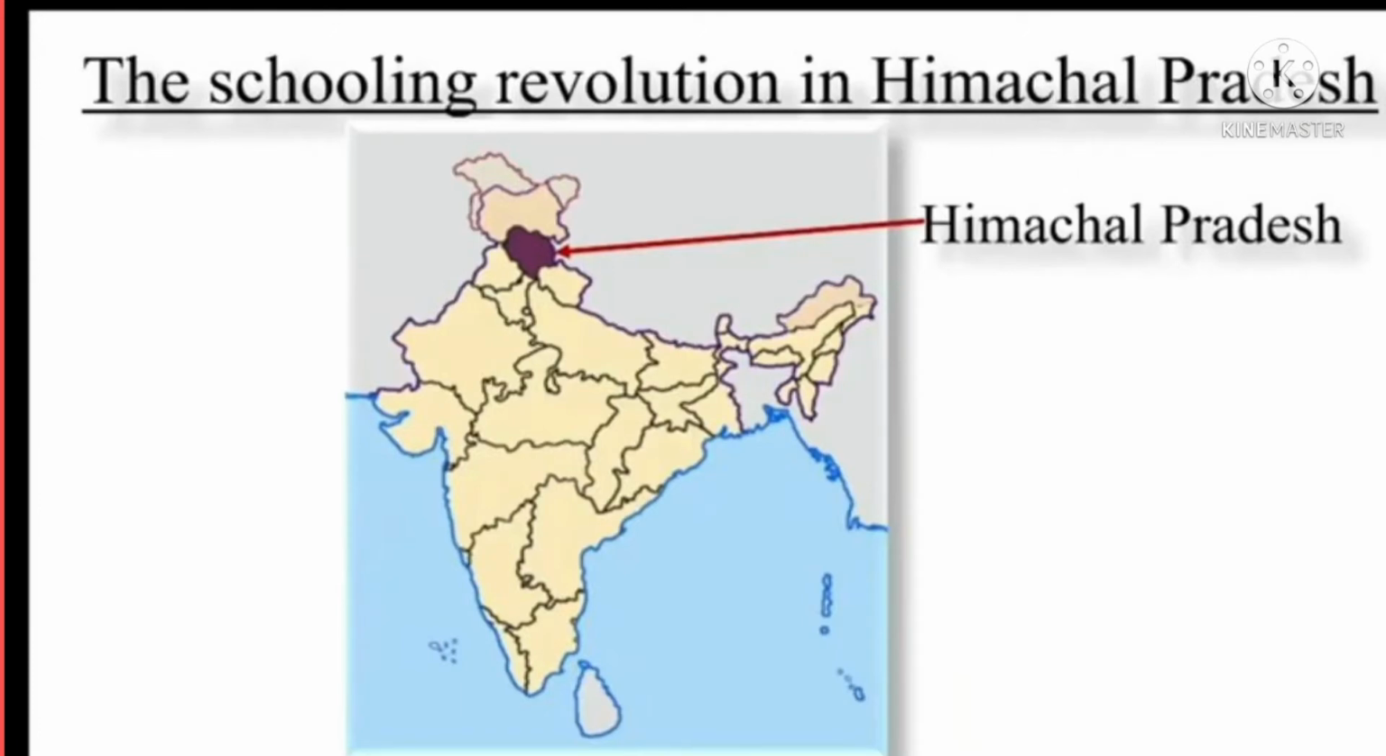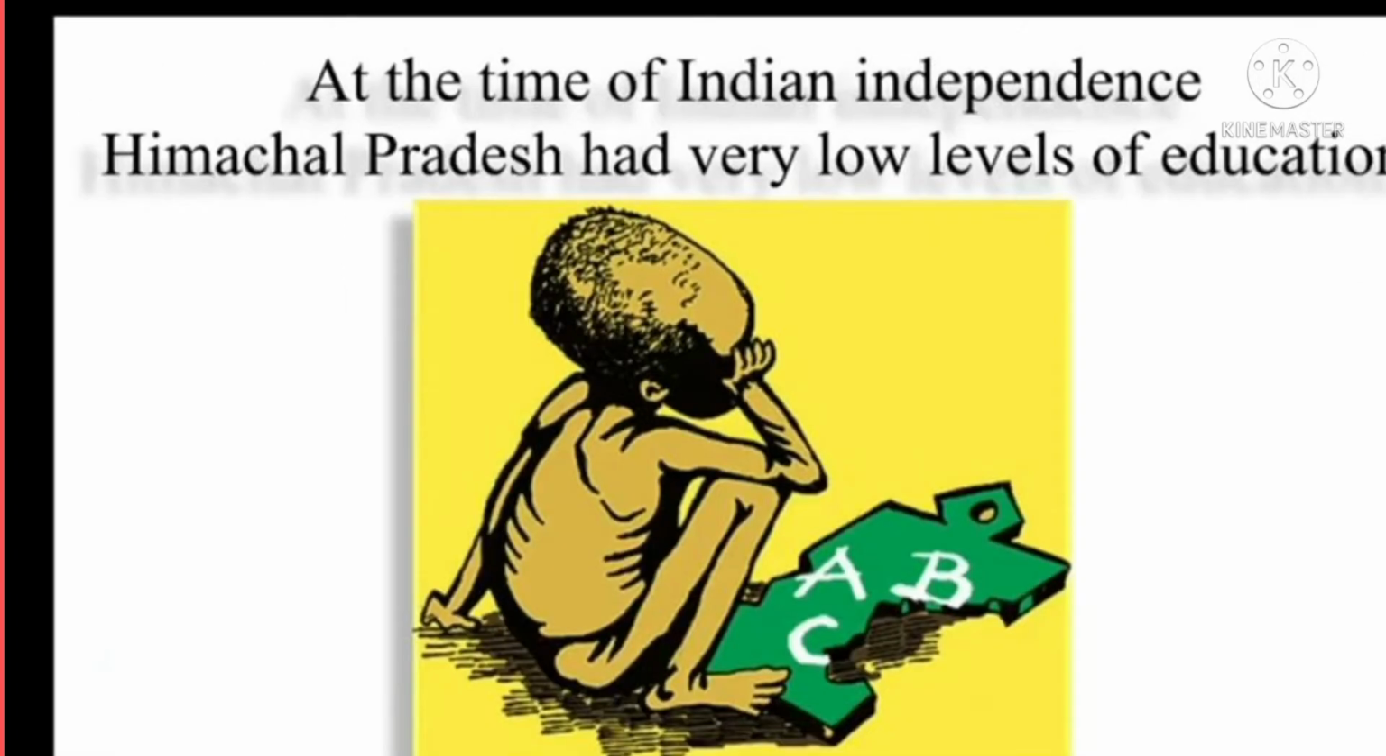See students, this is the map of our country India. Here we are locating the state of Himachal Pradesh. The schooling revolution started in Himachal Pradesh. So, this question is compulsory and comes as a 4 marks question. Why the schooling revolution in Himachal Pradesh? So, you have to listen carefully.